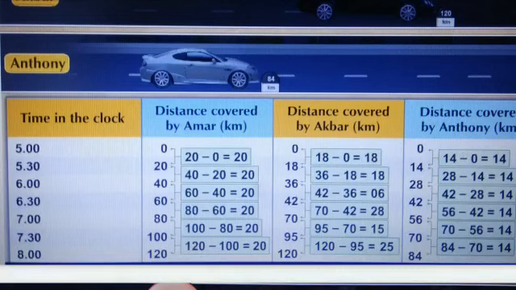Distance covered by Akbar in the first half hour is 18 km, and distance covered by Anthony in the first half hour is 14 km. The total distance covered by Amar is 120 km, by Akbar also 120 km, and by Anthony 84 km.